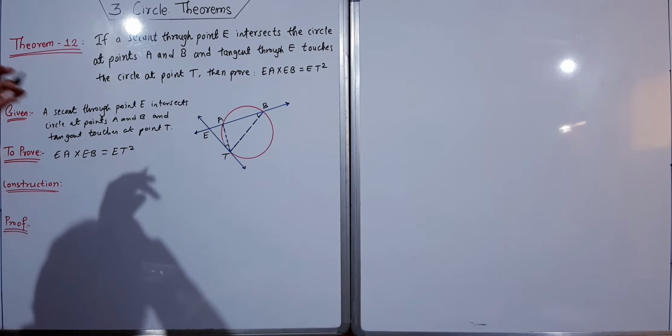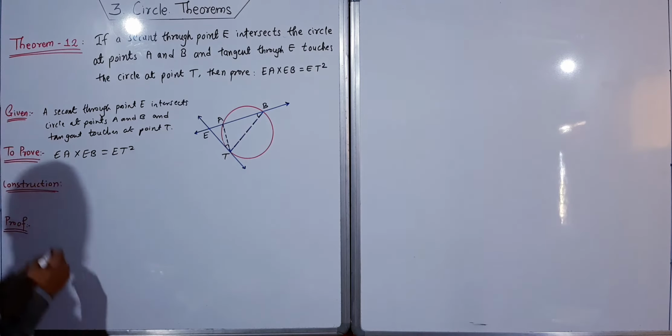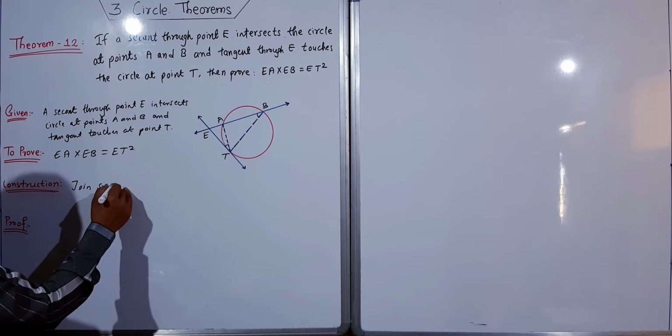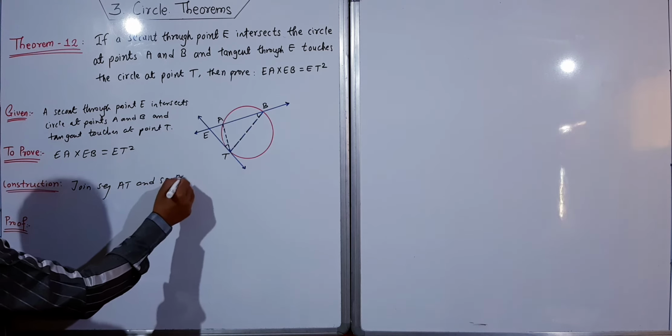Now the construction: join segment AT and segment BT.